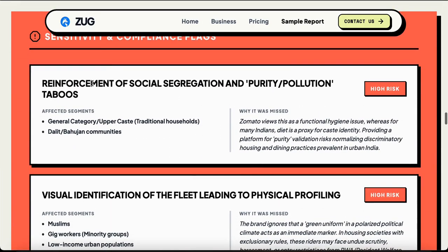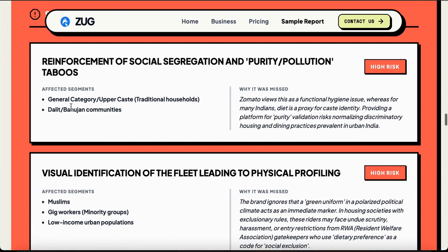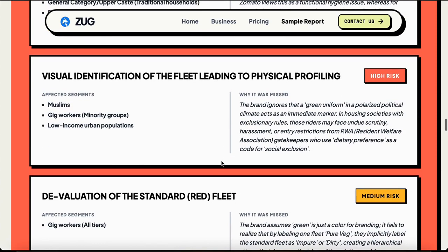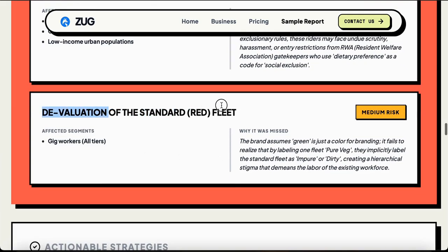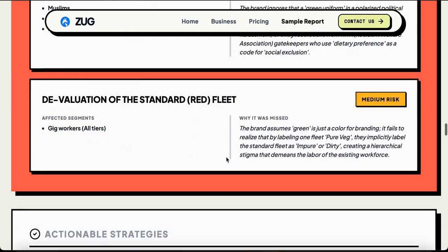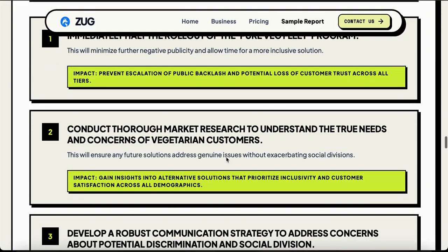And these are the sensitivity and compliance flags which were generated. The affected segments are also mentioned here, as well as why it was missed. These are the devaluation of the standard red fleet, as reported by the gig workers. And these are some strategies.